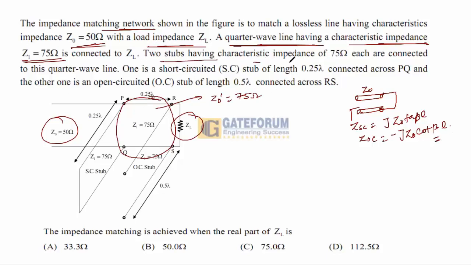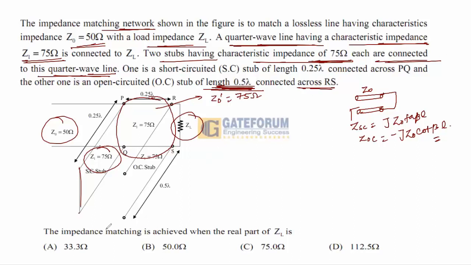Two stubs having characteristic impedance of 75 ohms each are connected to this quarter wave line. One is short circuited and connected here, and the other is open circuited, with length given as 0.5 lambda across the RS.